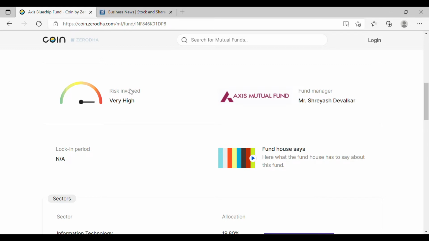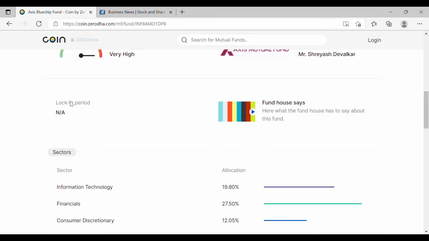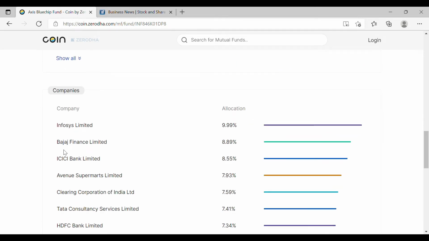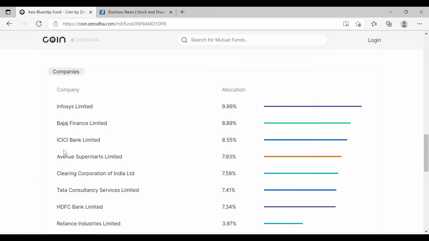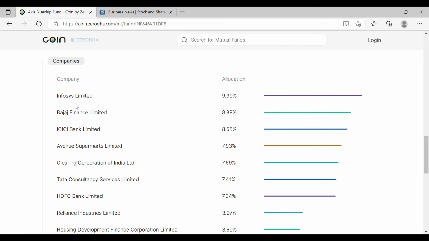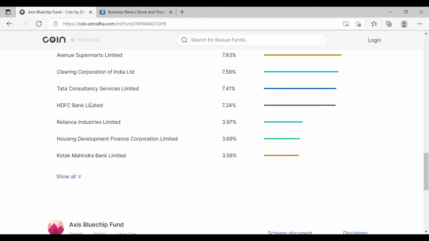Again, this is something that you can just see depending on your risk capacity, that is very low, medium and very high risk. And similarly, whether it has a lock-in period, and various sectors that it is investing in and the allocation percentage of that fund. And similarly, a few of the main companies or stocks in which this investment has happened. Because this is an equity fund, all the investing that has happened is equity based. And if it's a debt fund, then similar investments in debt categories would be shown over here.